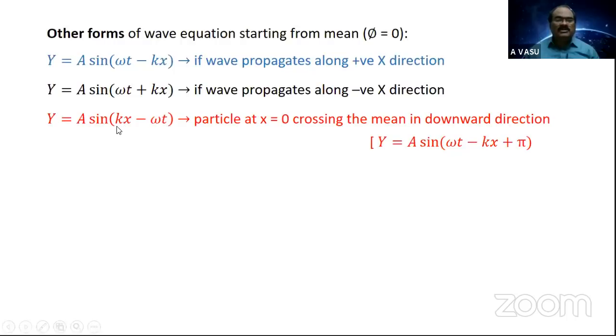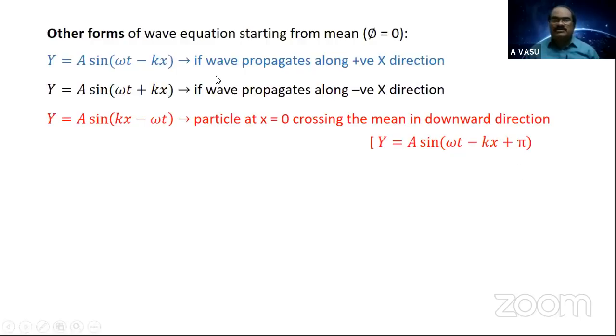What does it mean? Why is it given like this? How do you get it? Let's see. In this session, we derived the expression by taking the particle starting from mean and moving in upward direction. If the particle starting from mean is moving in downward direction, then instead of a crest, we may get a trough. In such a case, if the particle at x equals 0 is crossing the mean in downward direction, then the initial phase is to be taken as pi, 180 degrees. If the particle is moving upward, the initial phase becomes 0. If the particle is moving in downward direction, then the initial phase becomes pi.